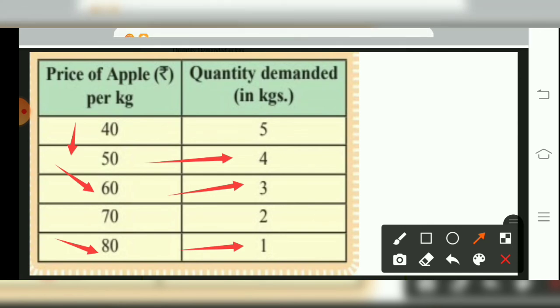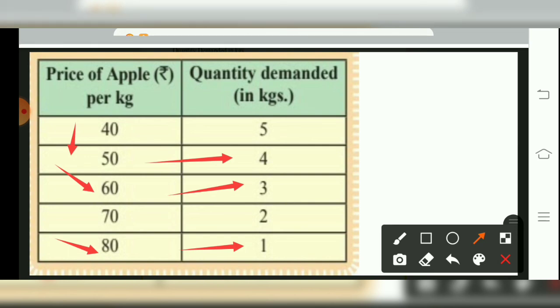Because as soon as the price increases, for 80 rupees only 1 kg of commodity was demanded, and at 40 rupees when the price was lower, how many kgs of commodity were demanded, children? 5 kgs were demanded. So your demand curve, the DD curve, keep in mind, shows an inverse relationship between price and quantity of a commodity, as well as it is sloping downward from left to right.